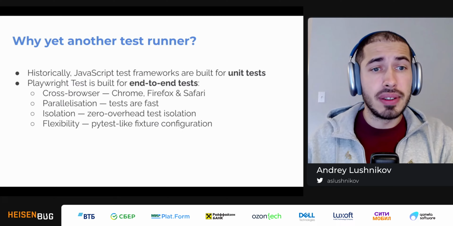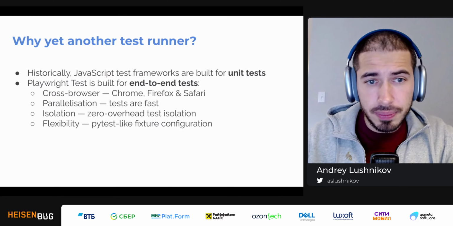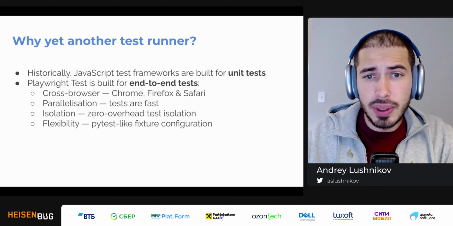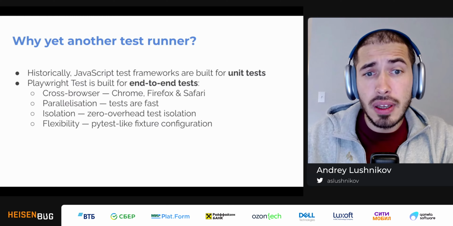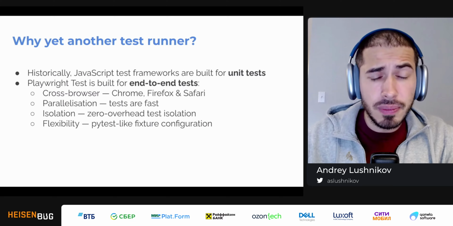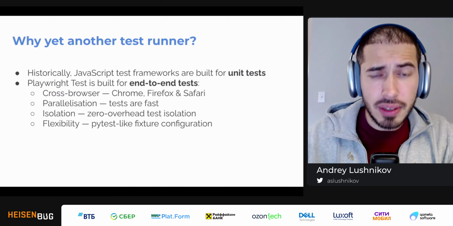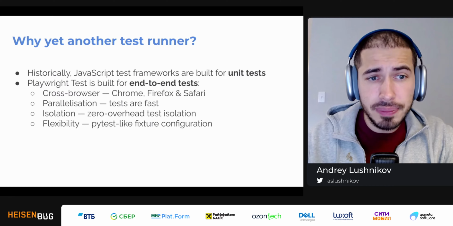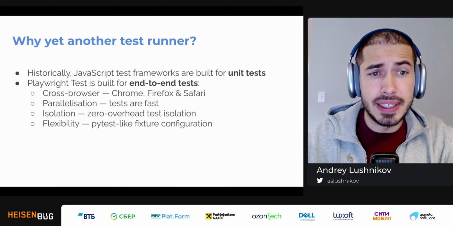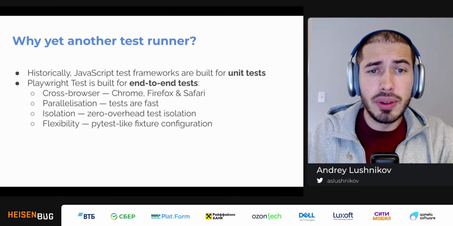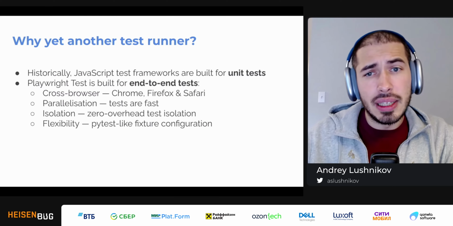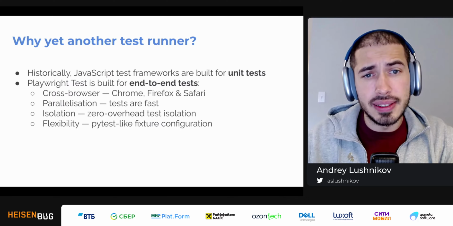So what are these challenges? Things like, for example, out-of-the-box cross-browser support. You don't need to set up any plugins or do any mess with the configuration. It just works. Parallelization, for example. Well, we know how to run things and how to reuse things in browser efficiently, so we can run things really fast. And then isolation. In unit tests, you usually do isolation on the Node.js side, and we have to isolate tests inside the browser.